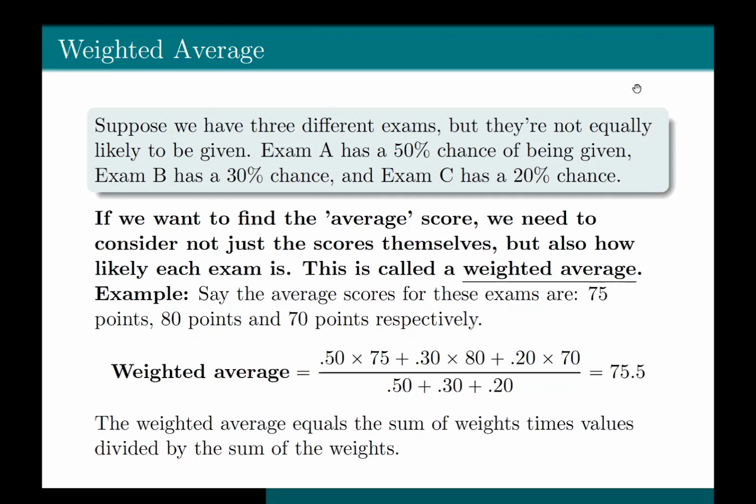This takes into account both the scores and the likelihood of each exam being given.